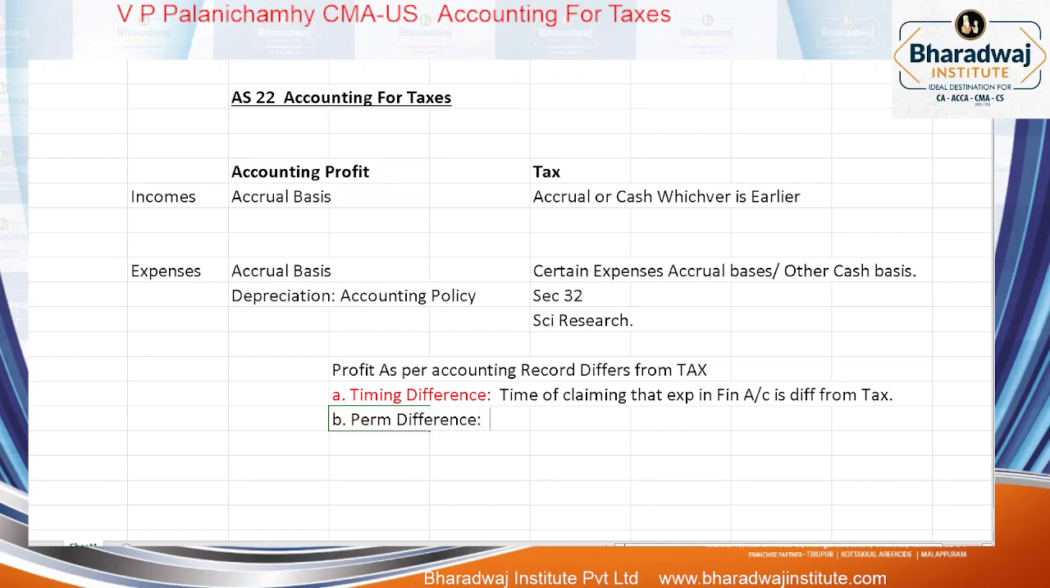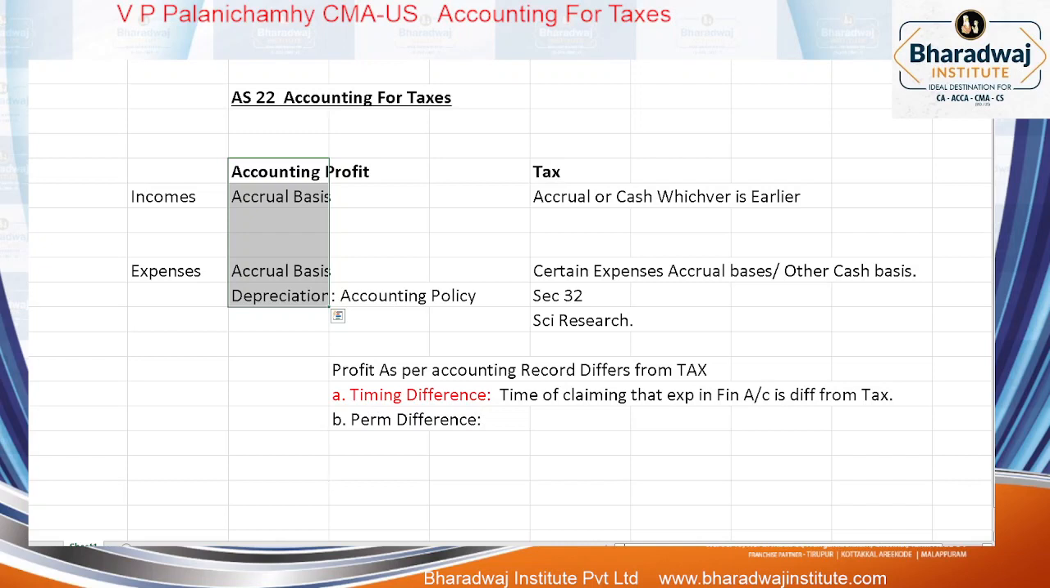Permanent difference means it is permanently not recorded in tax or not recorded in accounts. For example, let's assume you are preparing final accounts of a company. What about agricultural income earned by a company? Is it exempted or taxable? Exempted. Under tax law, agricultural income will not be included. But when you prepare a trading P&L account for financial reporting purposes, we will include the income.